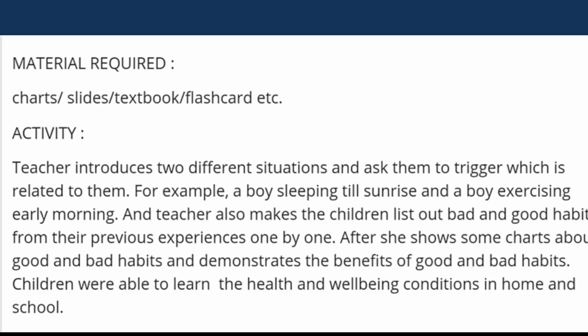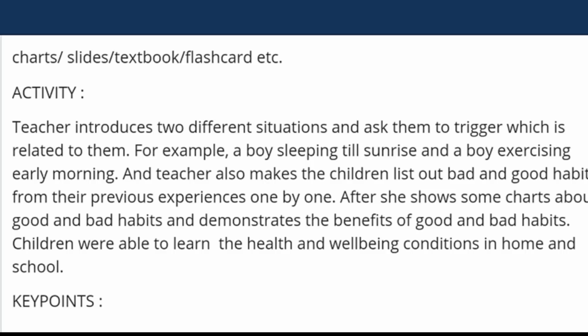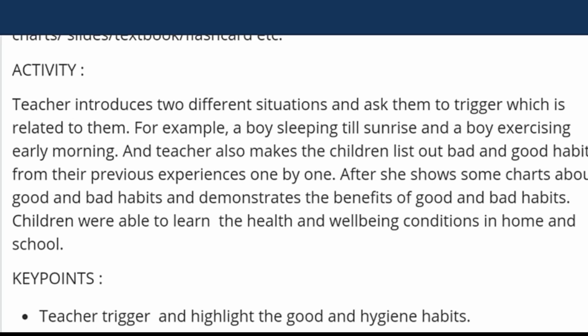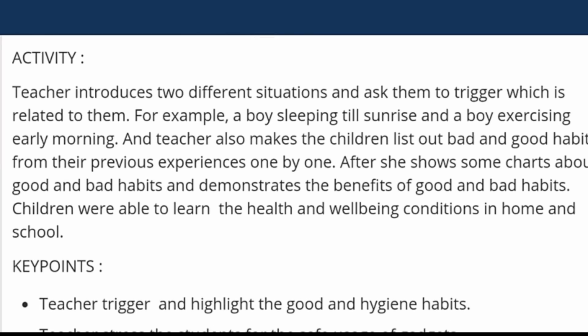Now we are shifting to the activity. The teacher introduces two different situations and asks them to relate to which one is related to them. For example, a boy sleeping till sunrise and a boy exercising in the early morning. The teacher also makes the children list out bad and good habits from their previous experiences one by one.